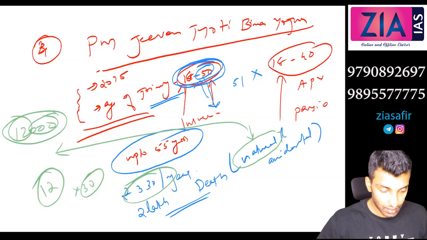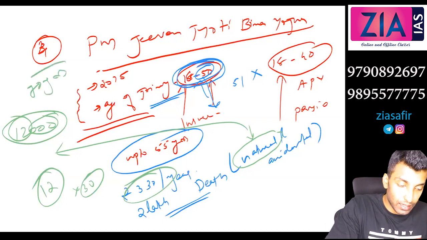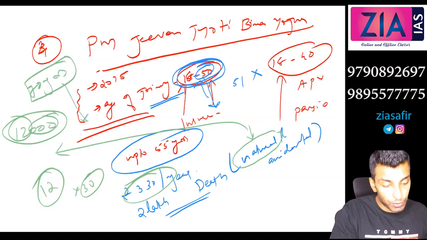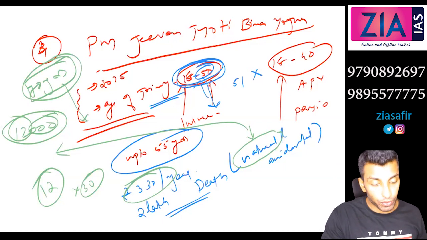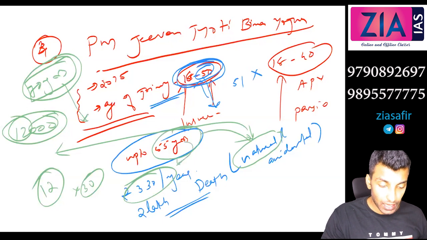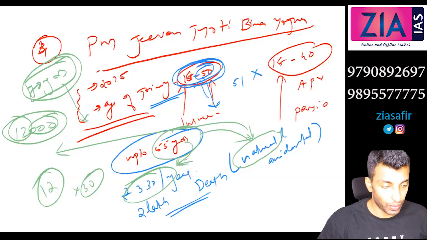And you see, there the age limit was 70 years, so natural death is not covered over there. In the previous one, it was up to 70 years, so natural death was not covered. Here, up to 55 years, natural death is covered. At the same time, the premium is high. So that's about financial inclusion.